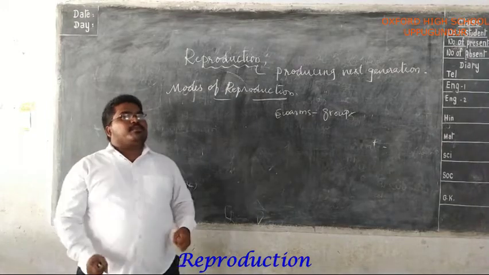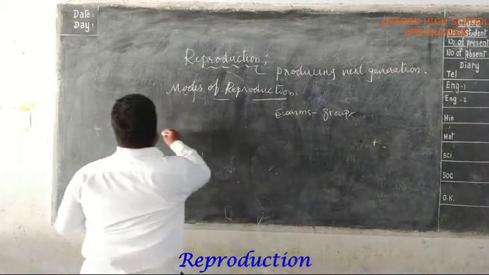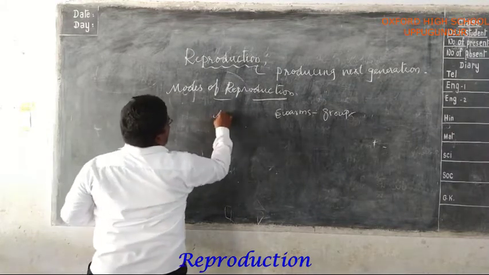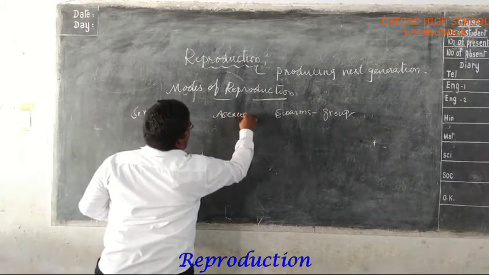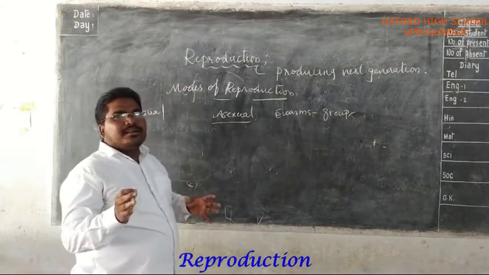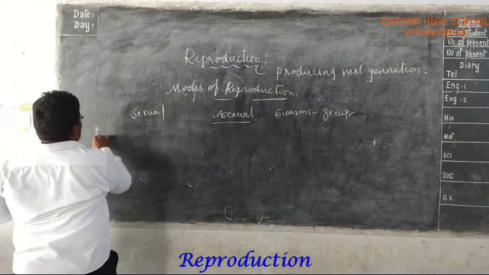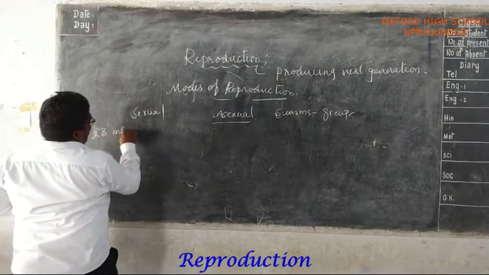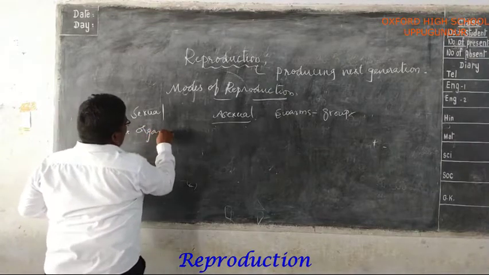There are two types of reproduction. One is sexual reproduction and the other is asexual reproduction. In sexual reproduction, two or more organisms are involved. In asexual reproduction, a single parent is involved. Formation of gametes takes place in sexual reproduction.